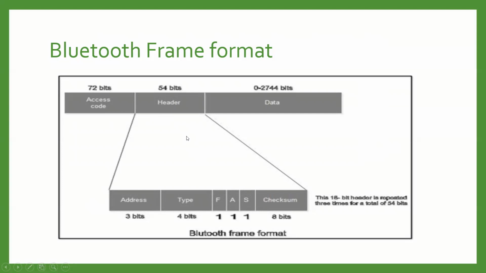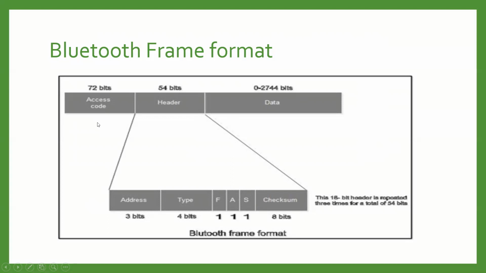This is the frame structure, the frame which we are transmitting as a packet from one device to another device, and through which the data will be transmitted. This is the frame format, meaning in which pattern the data will be transmitted. It is divided into three partitions. The first one is the access code, then the header, and then the data.